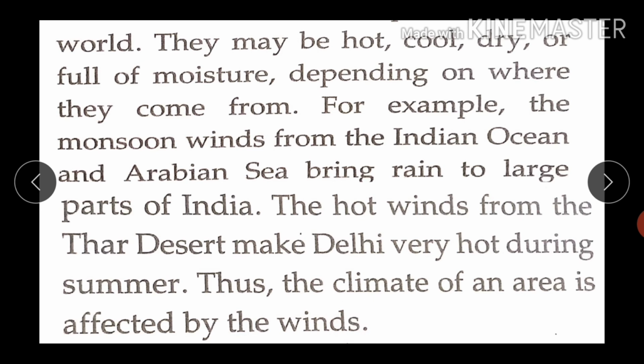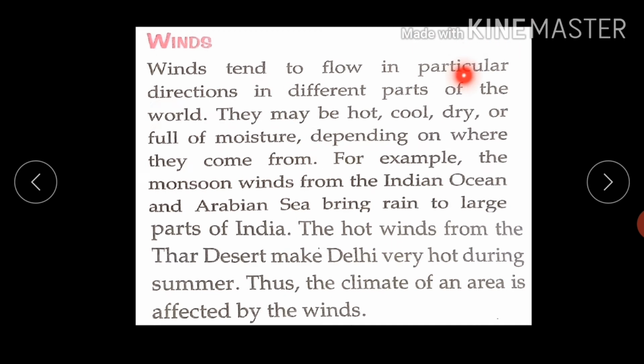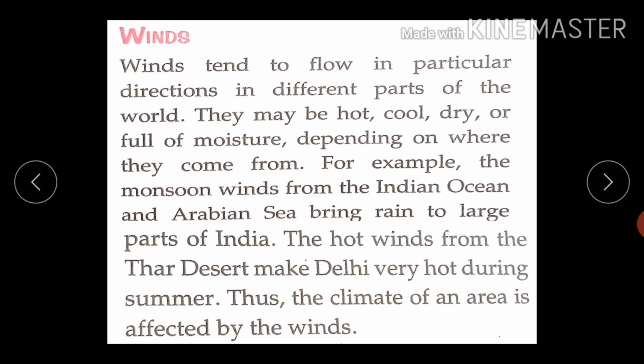So, winds flow in particular directions depending on their origin. Origin means the place where they come from. It may be hot, cool, dry, or having some moisture. The example of the Indian Ocean and Arabian Sea has been taken here. The winds from these places bring rain to large parts of our country. Also, the winds blowing from the Thar Desert are very hot, making Delhi very hot during summer. In this way, the climate of a place is affected by the winds.